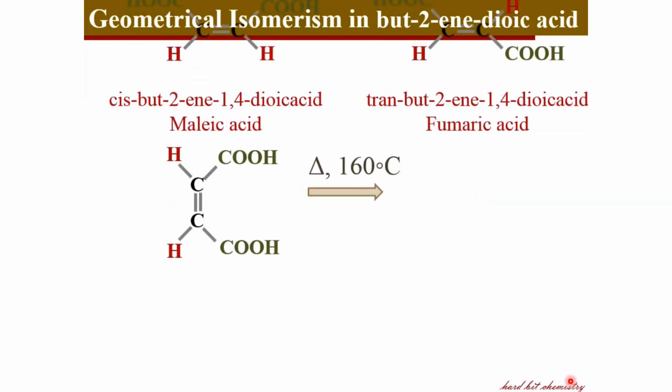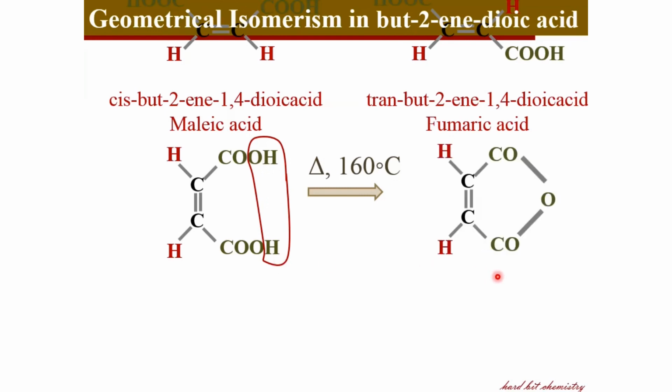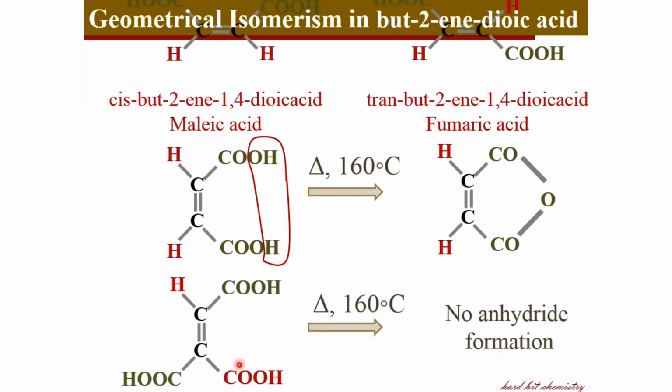formation. The cis isomer, the maleic acid, has the two carboxylic groups in close spatial proximity such that when heated at 160 degrees centigrade, they can lose a water molecule together to get anhydride. So you get maleic anhydride as the product. But on the other hand, if you have the trans isomer, the fumaric acid, the carboxylic groups are on opposite sides. That means the carboxylic groups are not close to each other to lose a water molecule together. Therefore, this compound, the trans form, the fumaric acid, will not form anhydride. So this is an important consequence of the cis-trans isomerism.